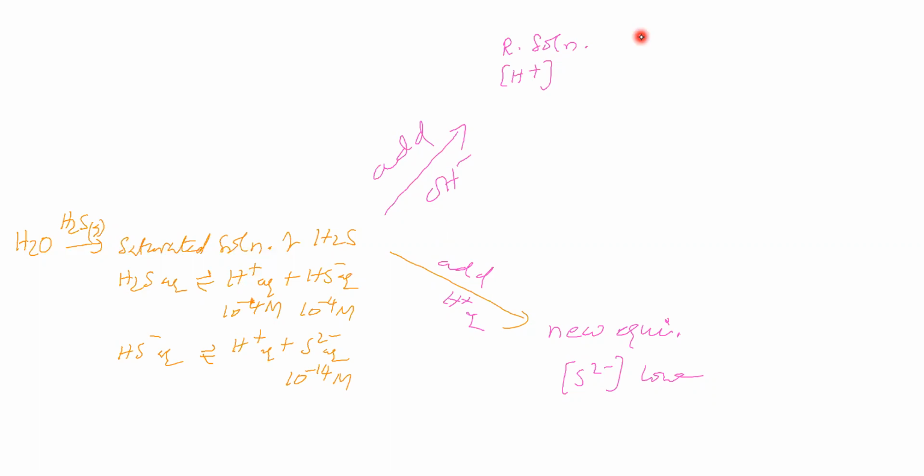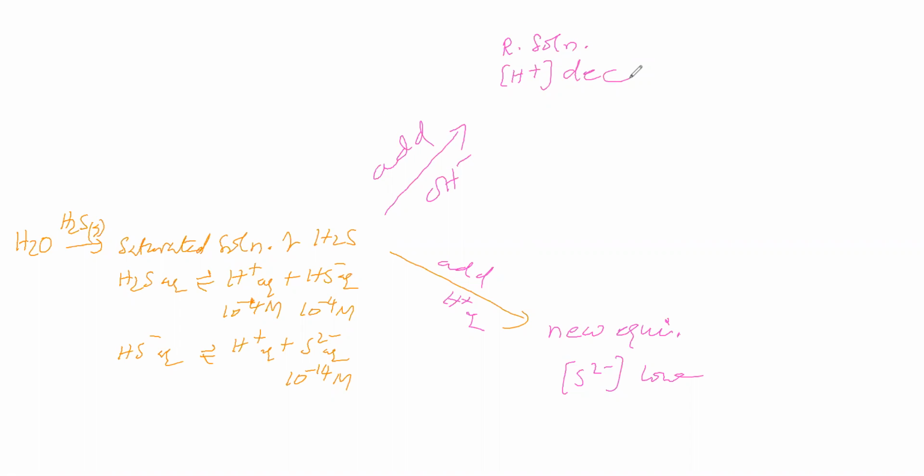So what happens to the concentration of H plus ions in this resultant solution? Okay, you are saying it decreases. So the concentration of H plus ions decreases.